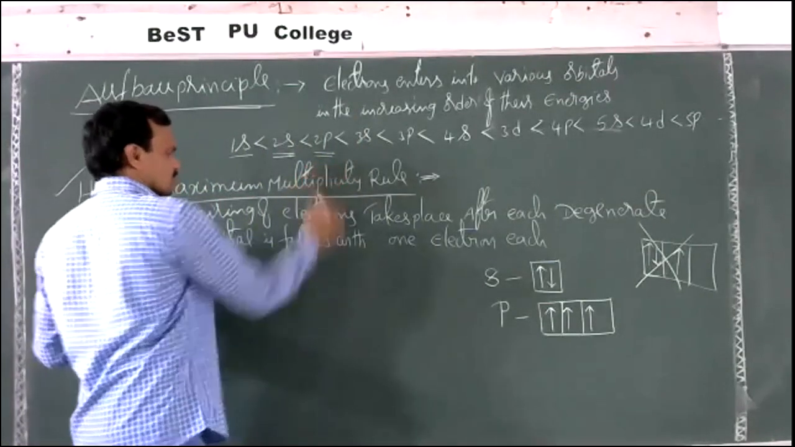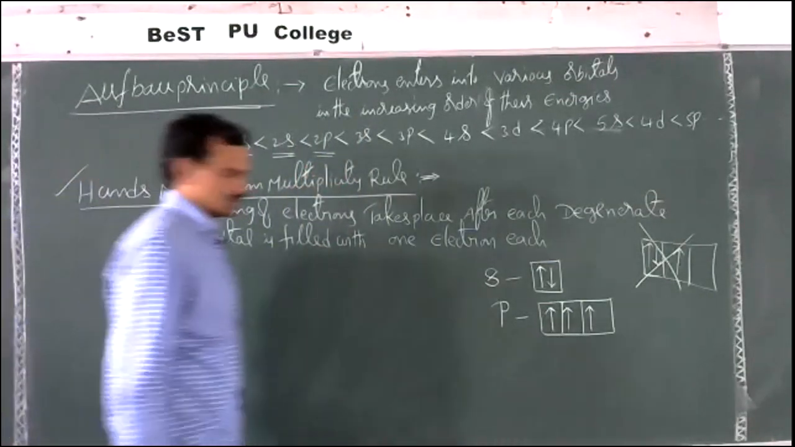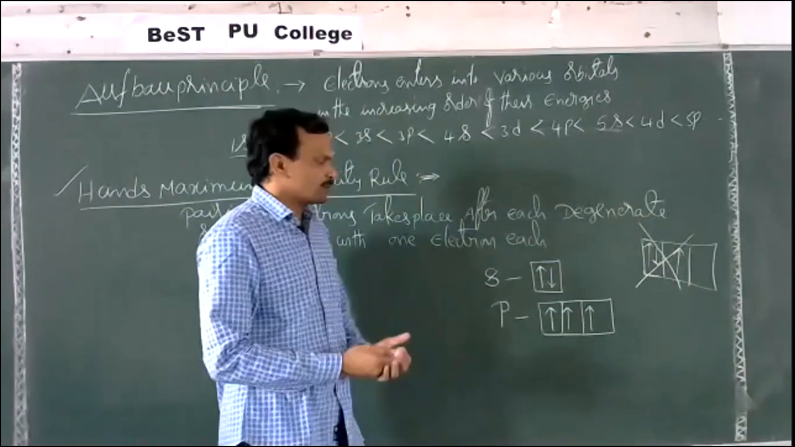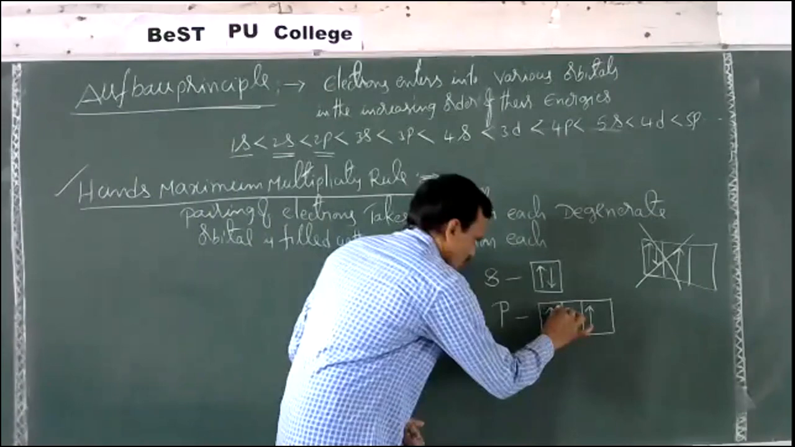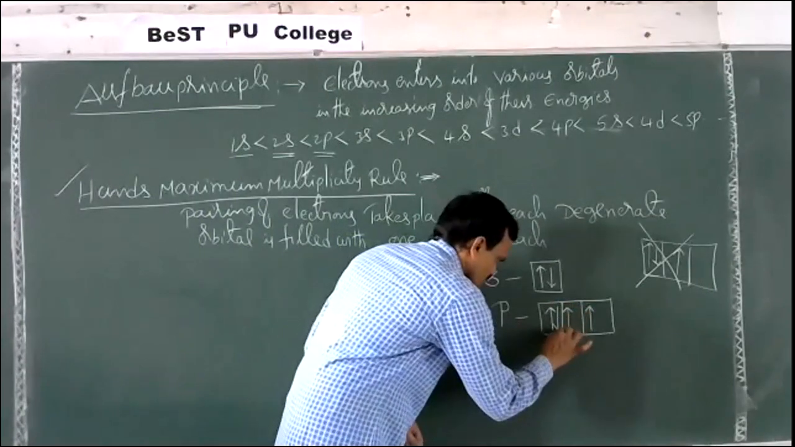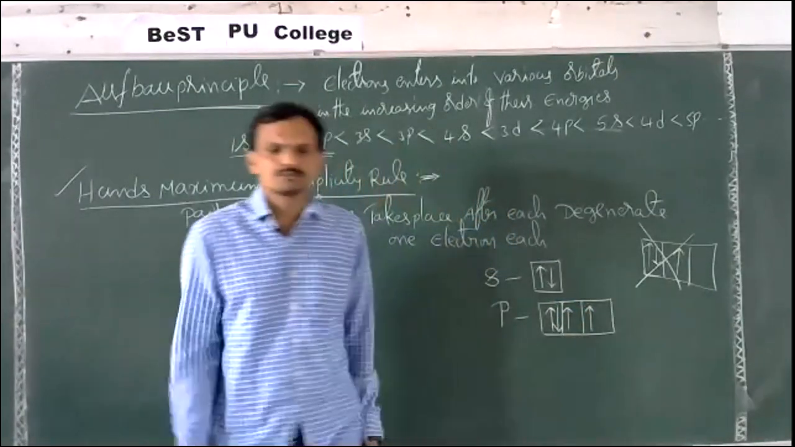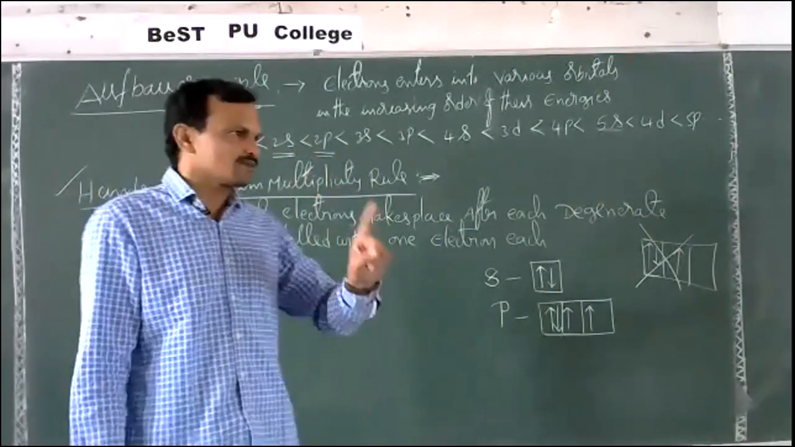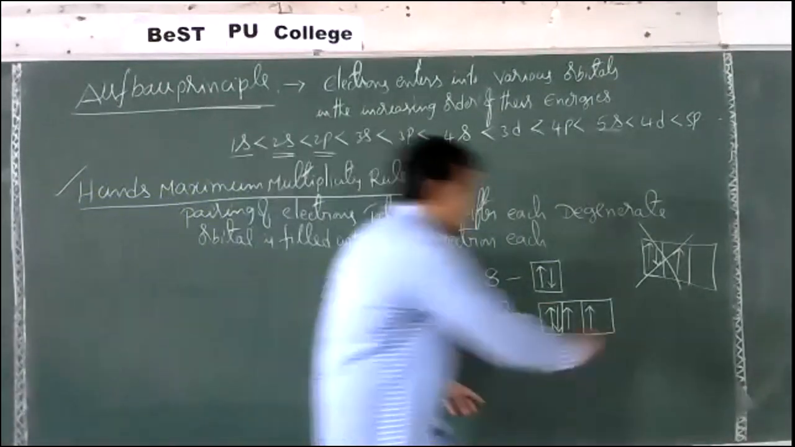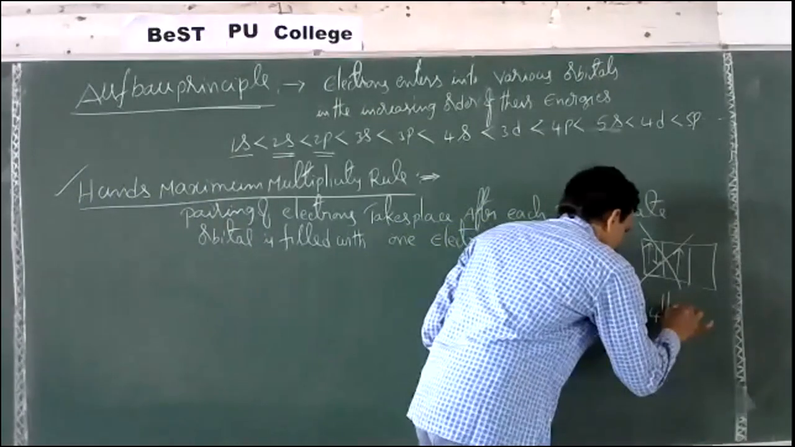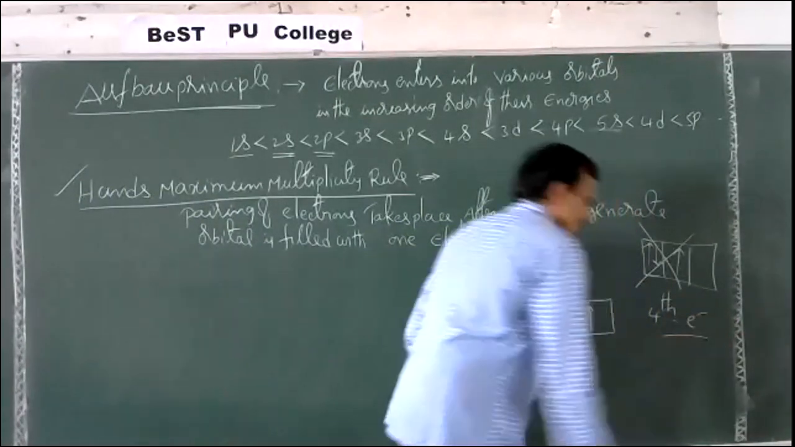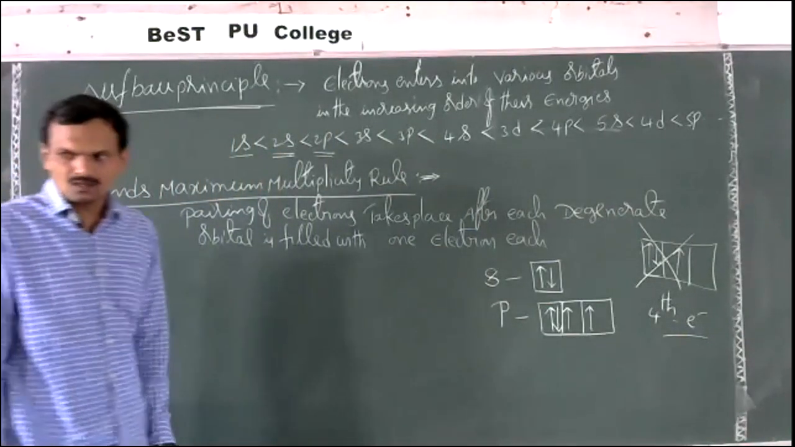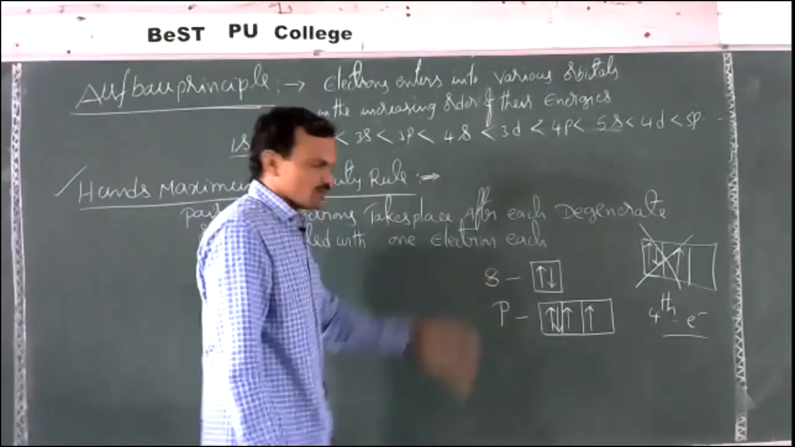Maximum multiplicity rule. Okay, means first one should be filled and then the pairing should start. Means here the fourth electron will start pairing with the first electron. So in a p subshell, the pairing of electrons starts with the fourth electron. Until three electrons, one will be filled.